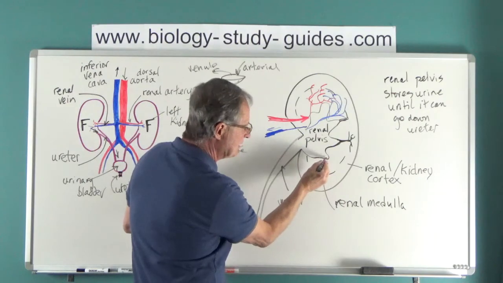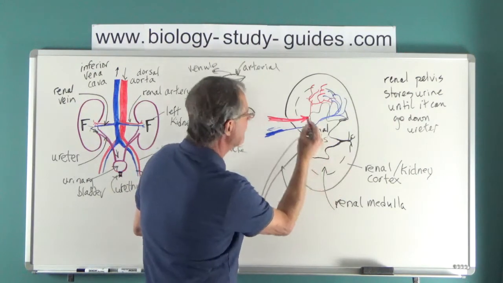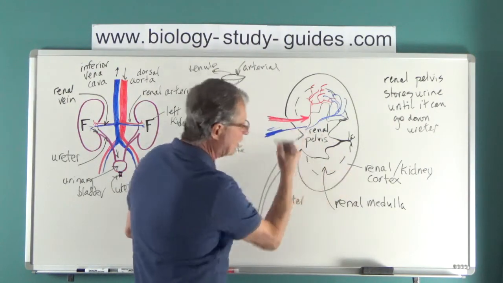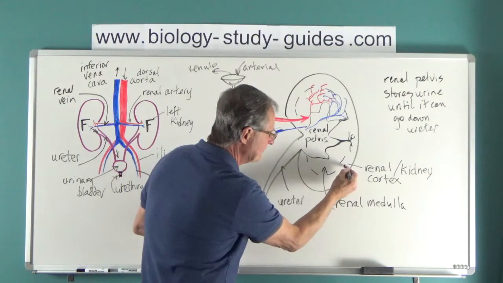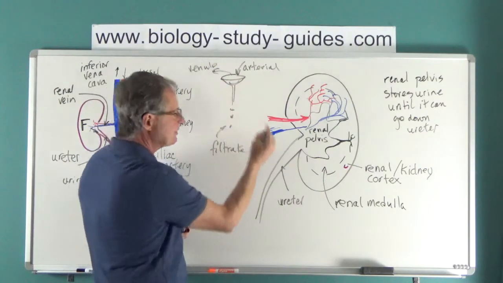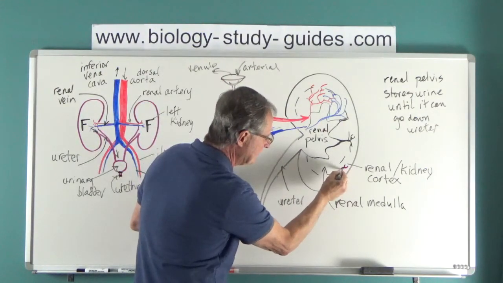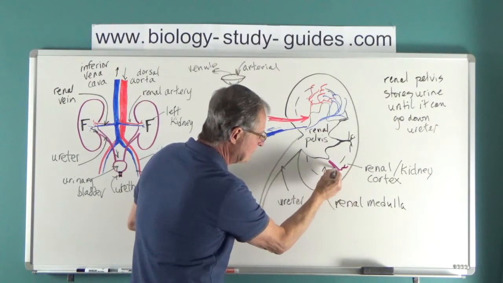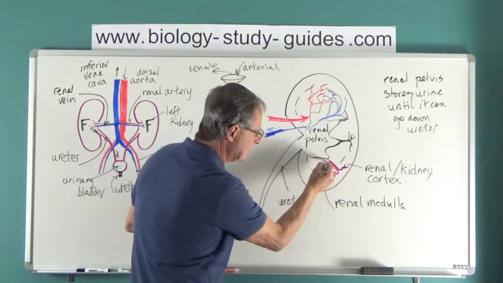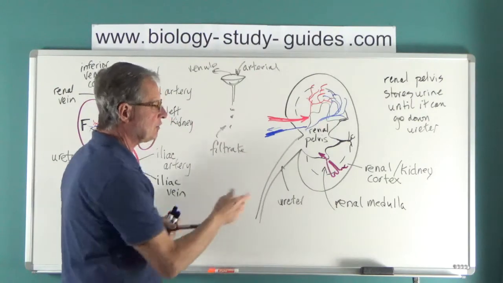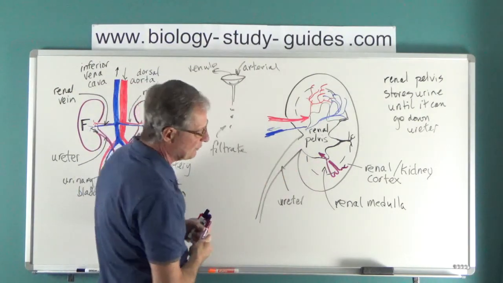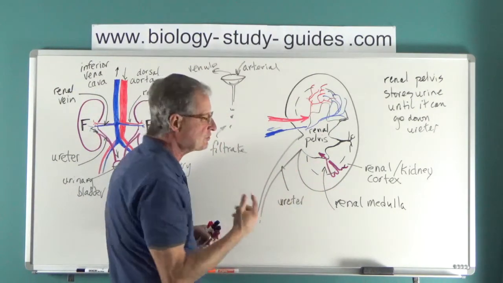I'll use this here. A nephron, I'll use this. It doesn't matter because there's millions of them. A nephron could look like this. Notice the filtration thing. And then the filtrate could go down into the renal pelvis. Notice the squiggly nature of this tube.